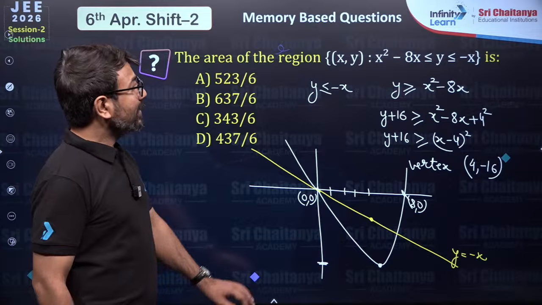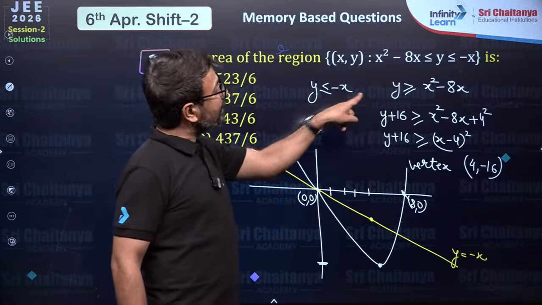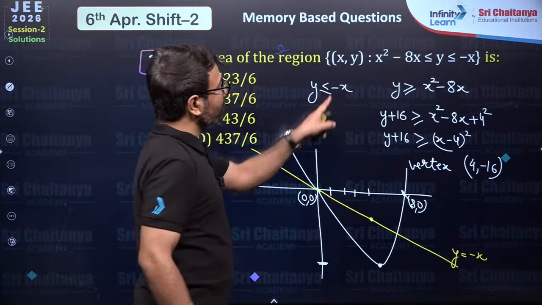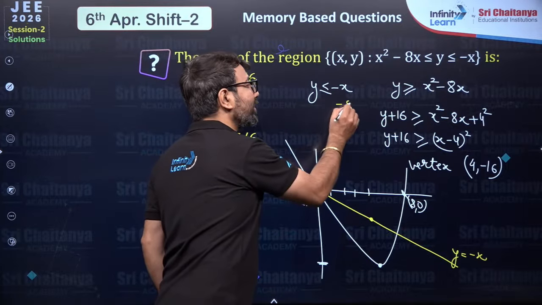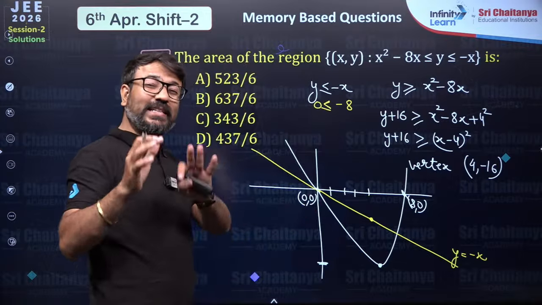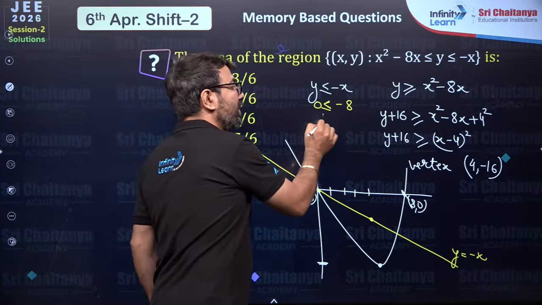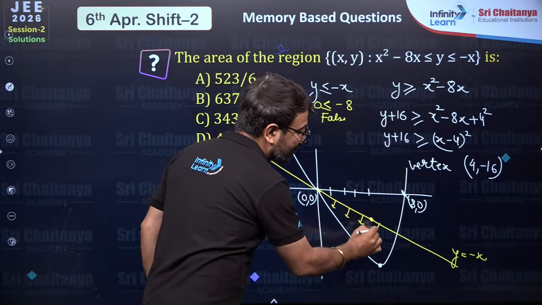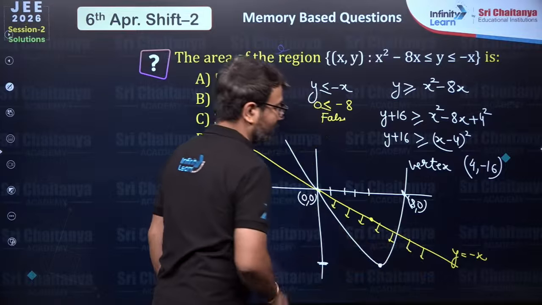Now see here, bache, they have written y less than or equals to minus x. That means let's say one of the coordinates is 8 comma 0. If you substitute, let's say you are writing 8 here and you are writing 0 here. Is it a true statement that 0 is less than negative 8? No. This is a false statement. So the line will be actually shaded towards the other side of 8 comma 0.